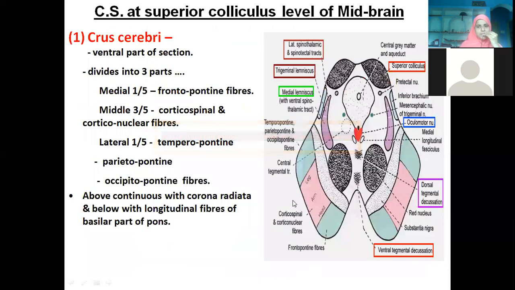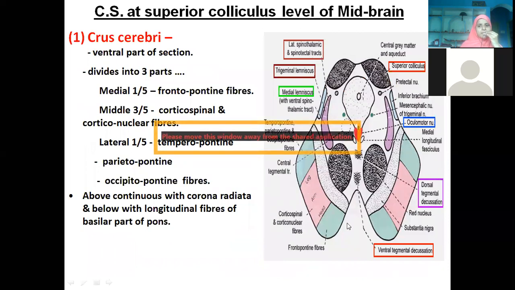So this is the crus cerebri you are finding. This is medial 1/5, this is lateral 1/5, and this is middle 3/5. This is the crus cerebri, anterior one. Medial 1/5 is carrying frontopontine fibers, middle 3/5 corticospinal and corticonuclear, and this one has temporopontine, parietopontine, and occipitopontine fibers.